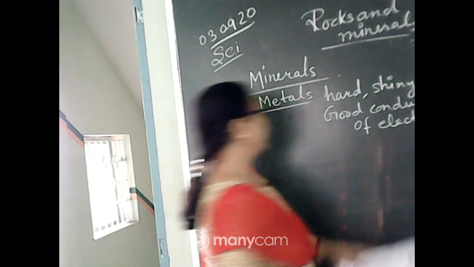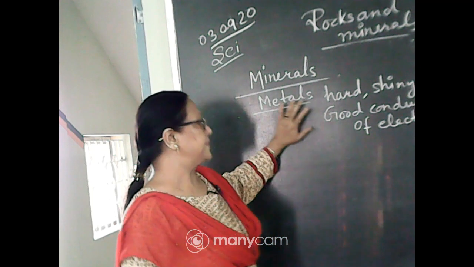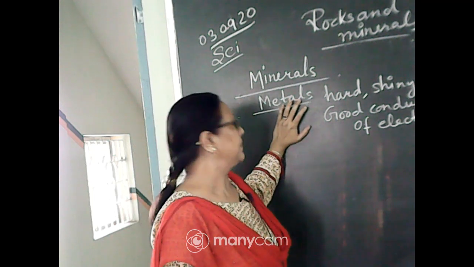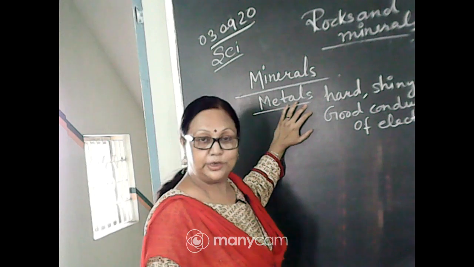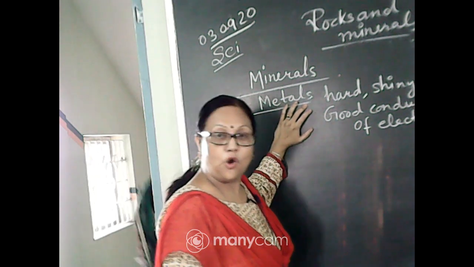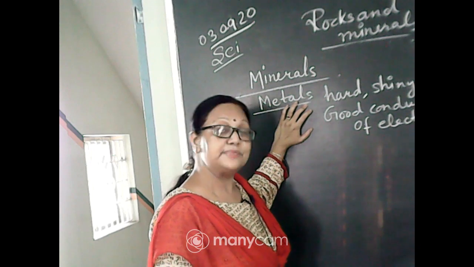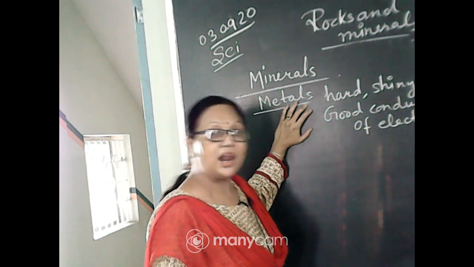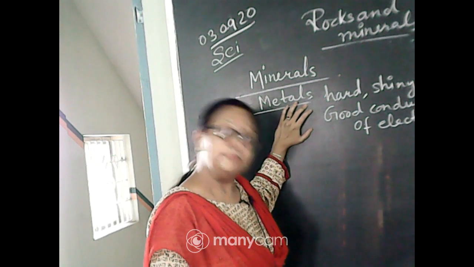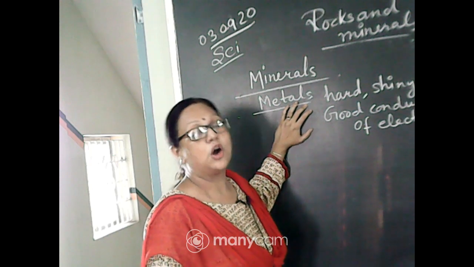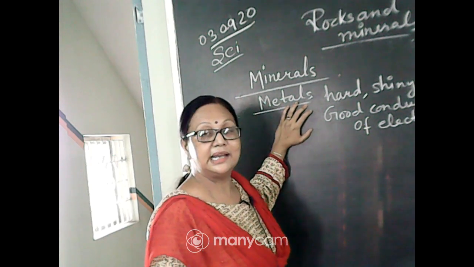When you see any substance or metal, like aluminum, silver, gold, iron, these all are metals. But these metals or these rocks are all formed by minerals. So their composing material is minerals.